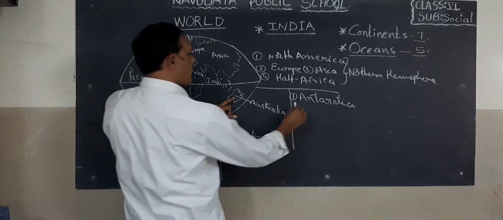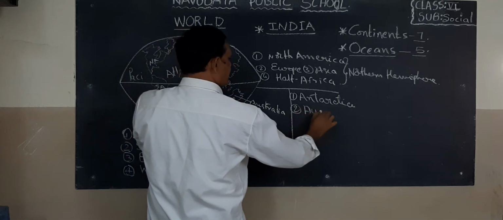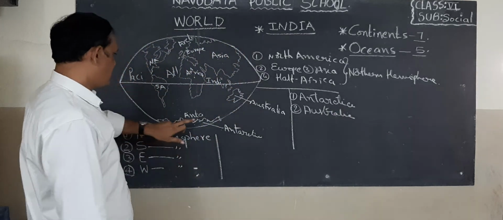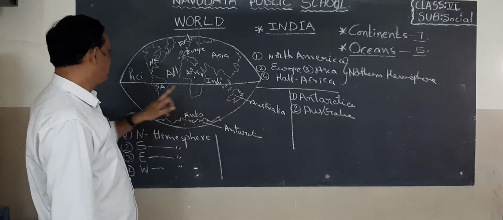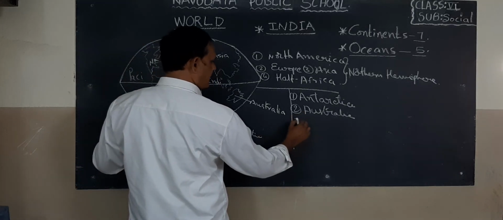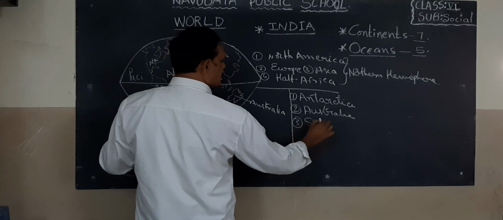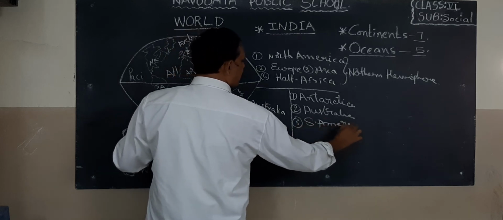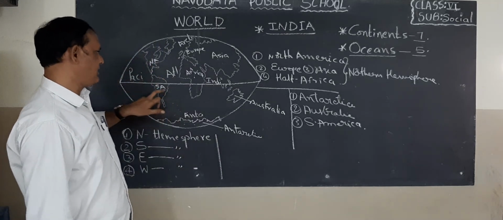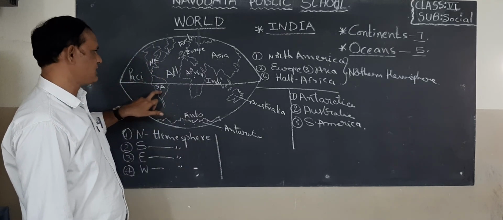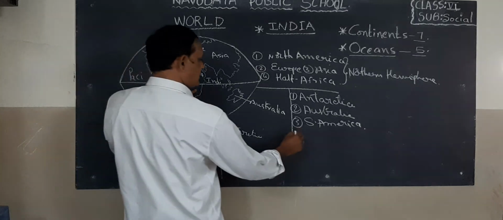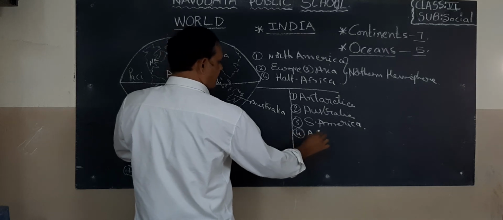Next one, Australia. Okay, children. Antarctica, Australia. Look at South America. Third one is South America. Almost majority part is located in southern hemisphere in South America. Okay, children. Next to Africa. Some part is located in southern hemisphere. Africa.